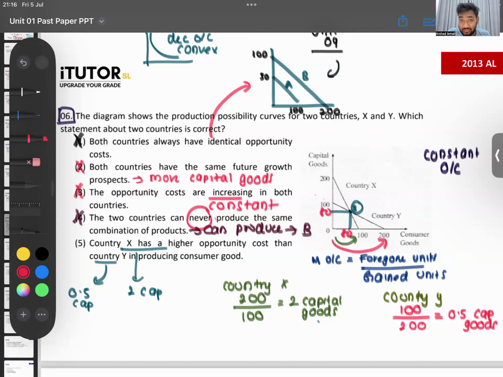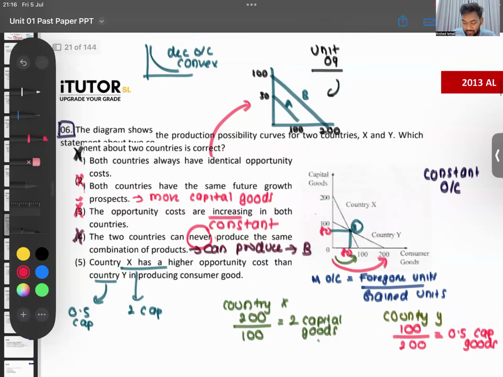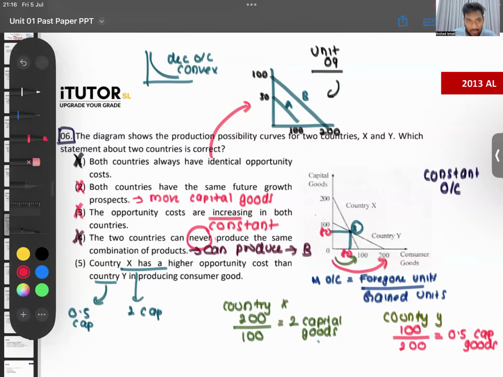Is that okay? 5. That's a good question for you all to learn a lot of small things from. Can you put a star and keep that type of question? Those are the type of questions that you can go through one day before the exam.